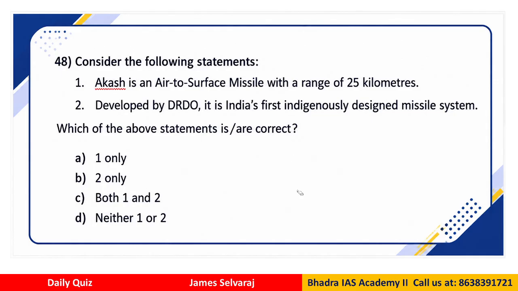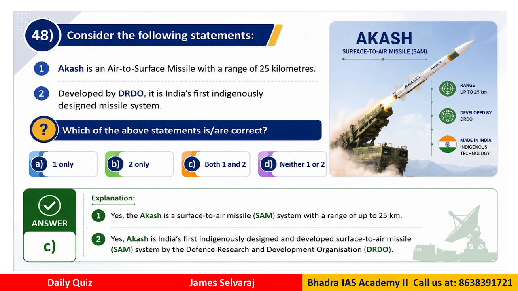Right? So the options are only 1, only 2, both 1 and 2, or neither 1 nor 2. The correct answer, therefore, is option C, both 1 and 2. Why? Because Akash is an air-to-surface missile with a range of 25 kilometers, developed by DRDO, and it is made in India, indigenous technology. So both options 1 and 2 are correct.